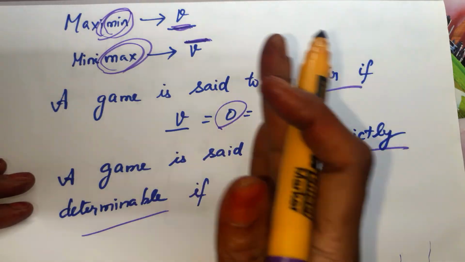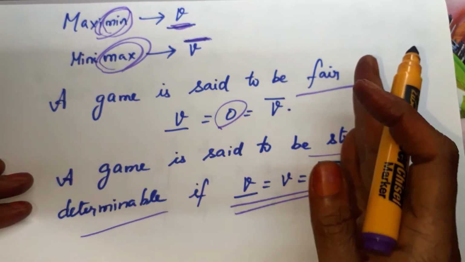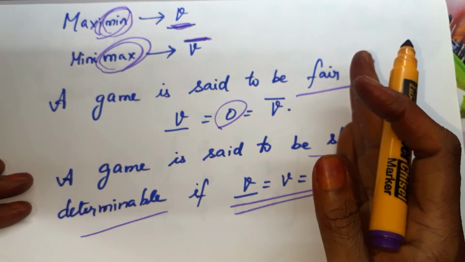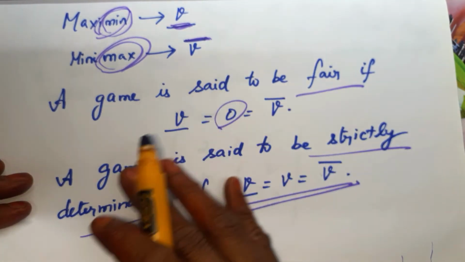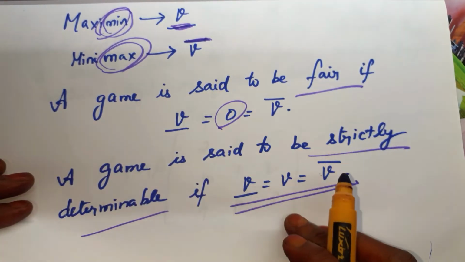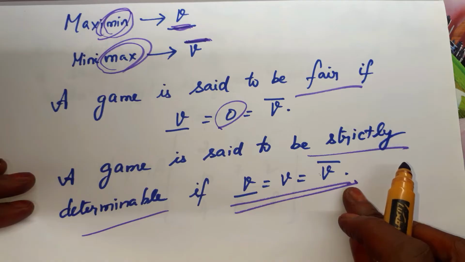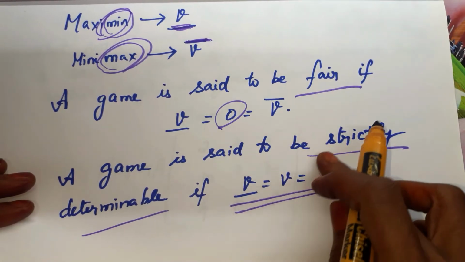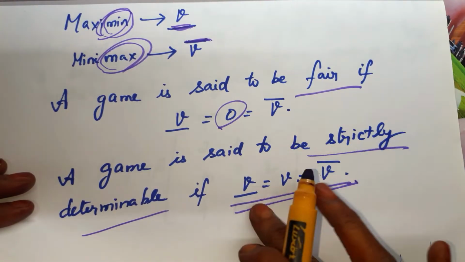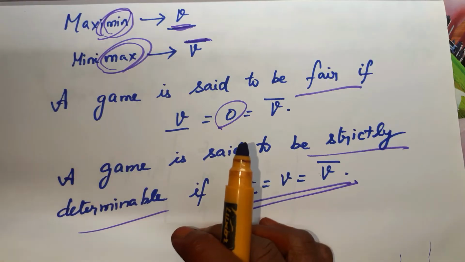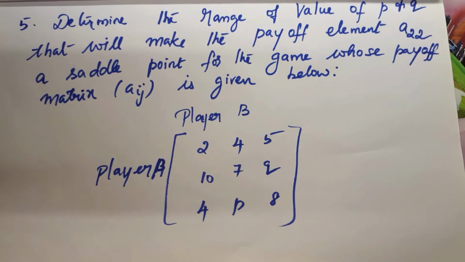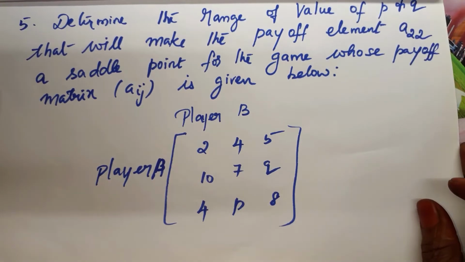So previously we saw many problems, maximin minimax equal to 1, maximin minimax equal to 4. Like that we saw examples. All the games are strictly determinable since both the values are equal. If both the values are 0, the game is fair. Otherwise, it is strictly determinable. Is it clear?